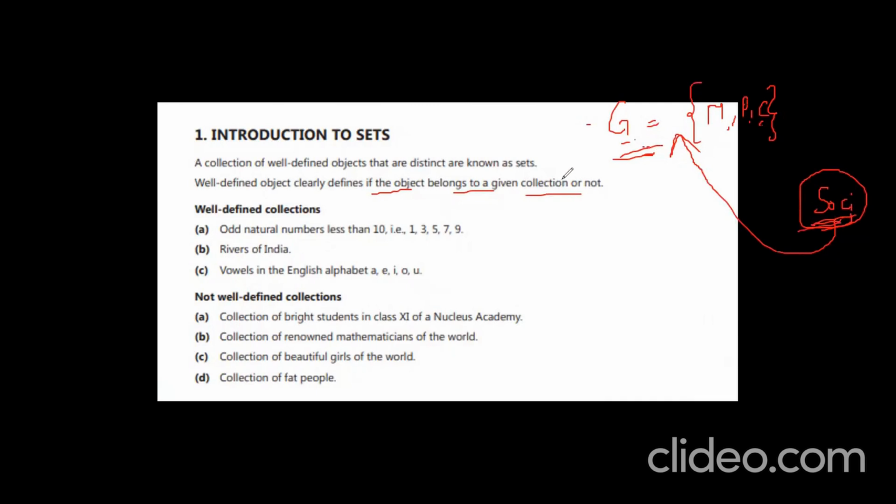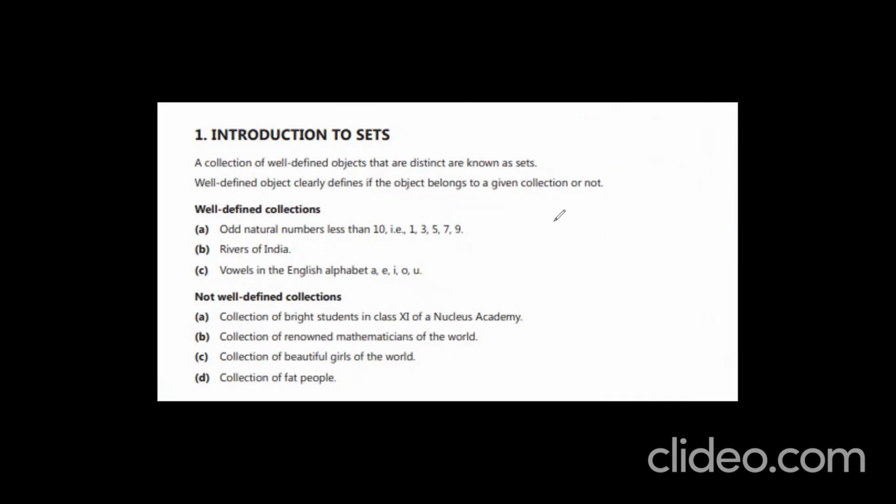You understand? Very good. The objects of the collection, whatever objects you are collecting, are called elements, or members of the set. Sets can be denoted by capital letters, like A, B, C, D, in alphabetical order, from A to Z. You can use any letter.